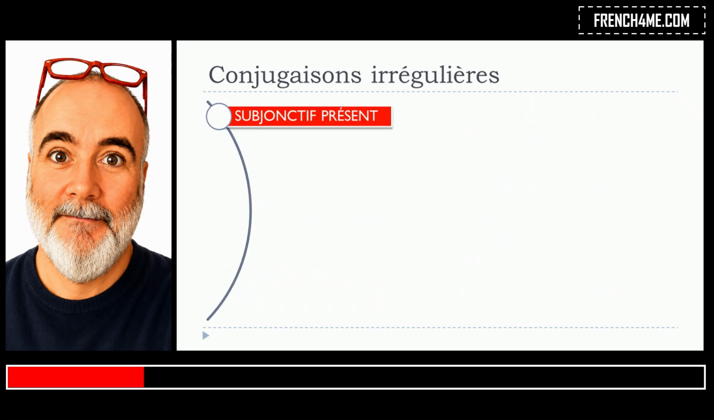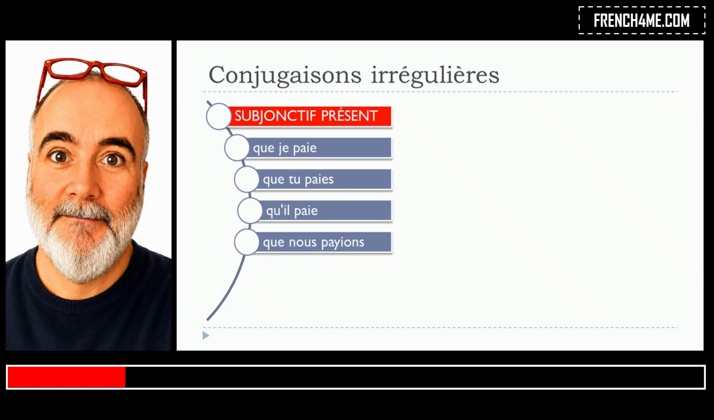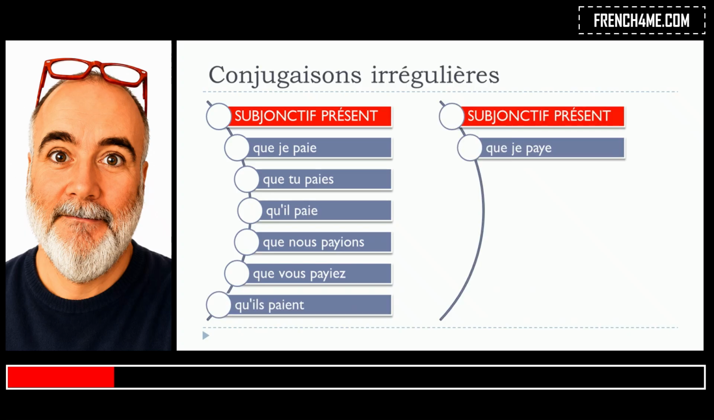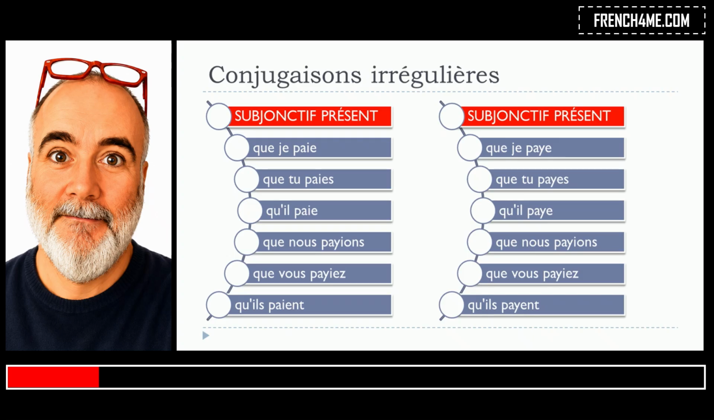Let's see now le subjonctif présent. Que je paye, que tu payes, qu'il paye, or if you want, que je paie, que tu paies, qu'il paie, que nous payons, que vous payiez, qu'ils paient. Subjonctif présent: que je paye or que je paie, que tu payes or que tu paies, qu'il paye or qu'il paie, que nous payons, que vous payiez, qu'ils paient or qu'ils payent. It's actually quite good.